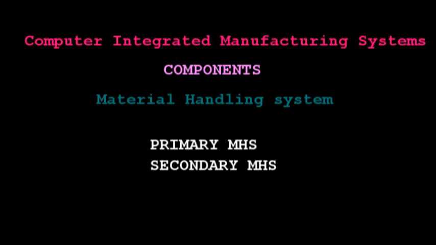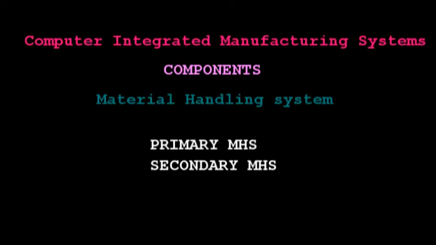So it must interface with the primary material handling system. Parts must be transferred automatically in between the primary system and the secondary system. It must be capable to do the operations with the help of the computer. So that means it must be compatible with the computer control. So it must be able to control with the computer.